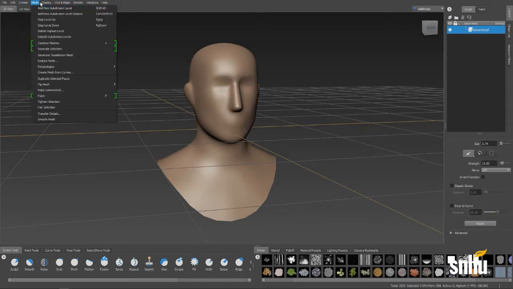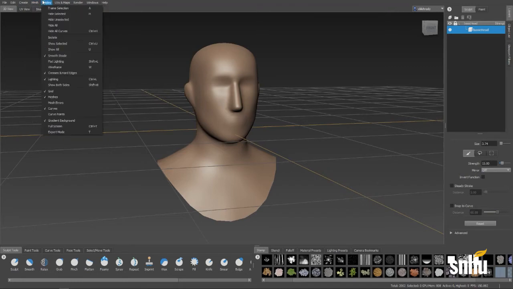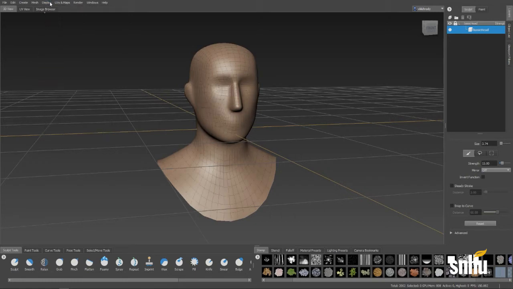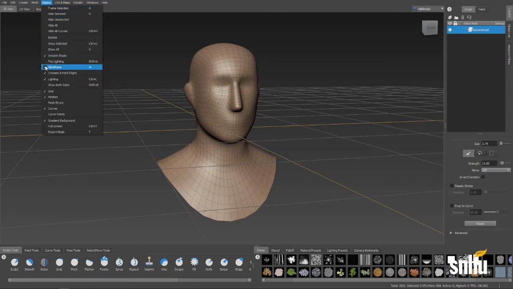Mesh is going to be the most important menu, so we're going to skip that for now and go to Display. Display is nice because you can choose to have options hidden or activated. Spend some time navigating through here and seeing what they provide you. But I will say that the option to turn wireframe on and off is a really key feature. Something that you might want to do when you're doing screenshots or screen grabs for presentation.